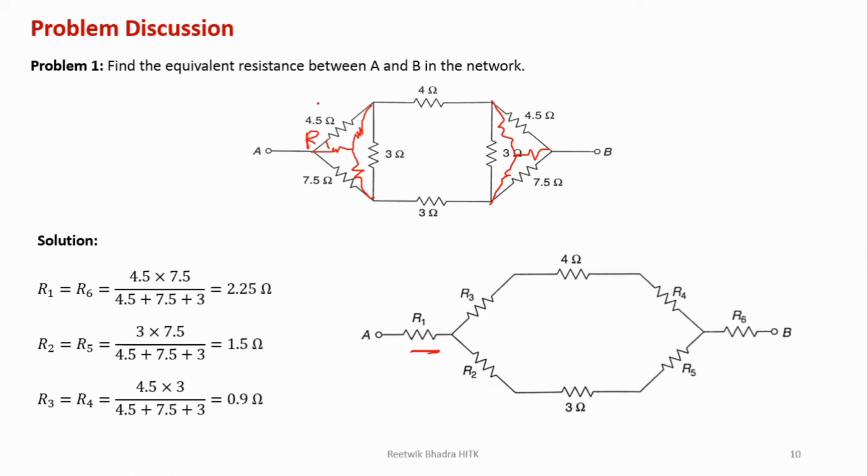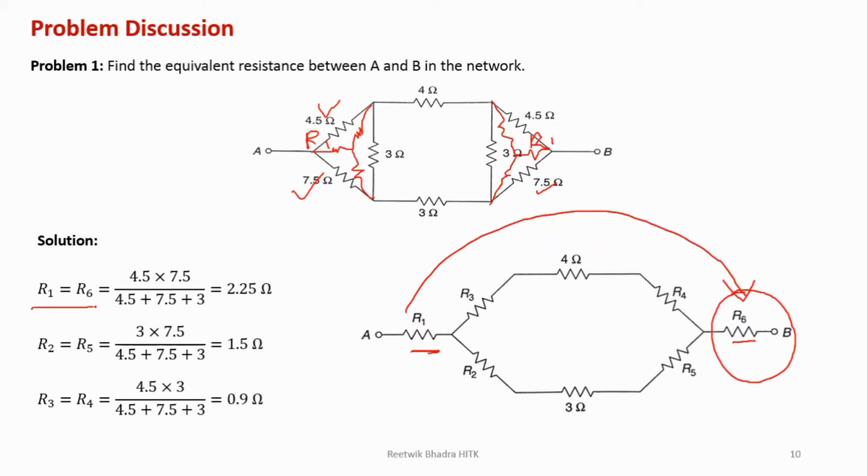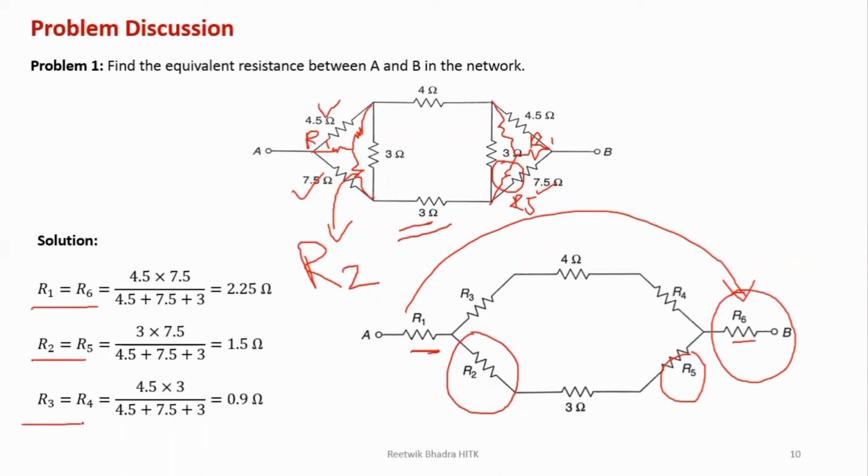So R1 is between which two resistances? Between 4.5 and 7.5. Which resistance is there? This one, so this one also I can say as R1. Basically what is in the diagram is R6, so I can say R1 is equal to R6. Similarly, between 3 and 7.5, which resistance is there? This one, which I have named R5. Between 3 and 7.5, which resistance is there? This one, which I have named R2. So R2 is equal to R5. Similarly, R3 is equal to R4.